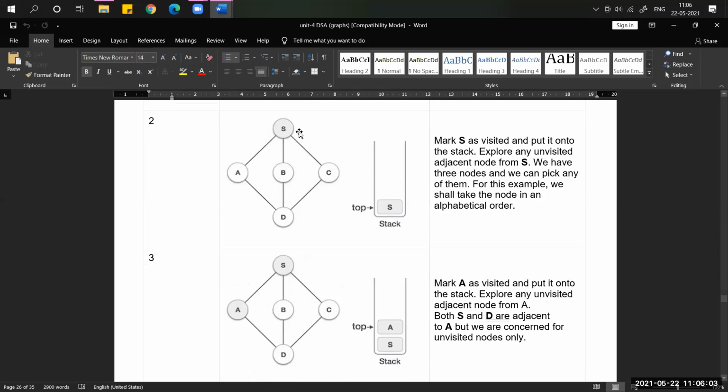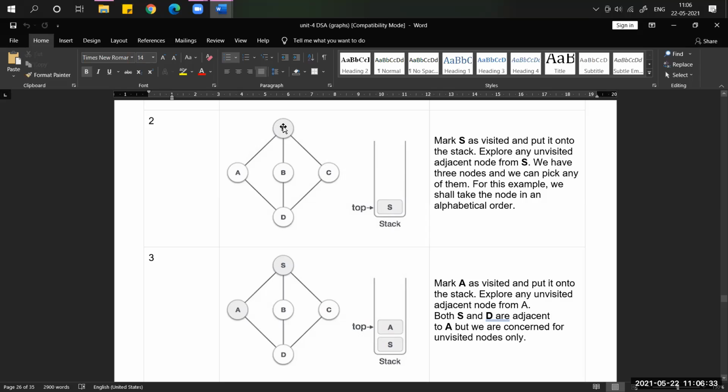Now start the visiting. So what is the starting vertex here? Here I'm taking the starting vertex as S. So it is visited. Whenever it is visited, what is the next step? Once it is visited, place it into the stack. Once the node is visited, you just place it into the stack.